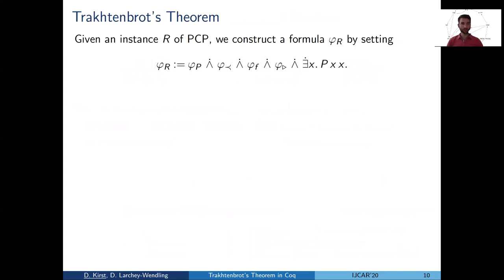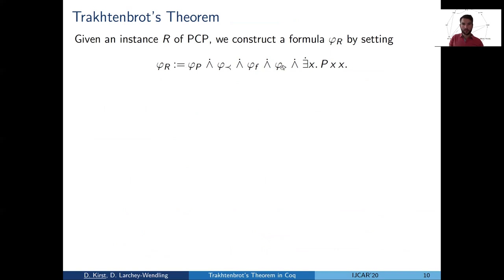So now, given a particular instance R of PCP, we encode it as a formula, phi R, where phi R basically contains the axioms we have seen before, and then asks whether the model we are looking at thinks that there is a match.